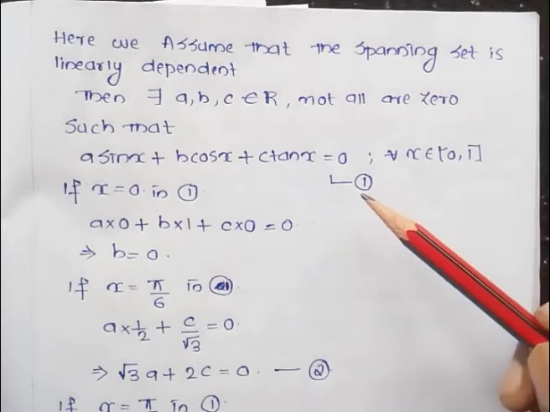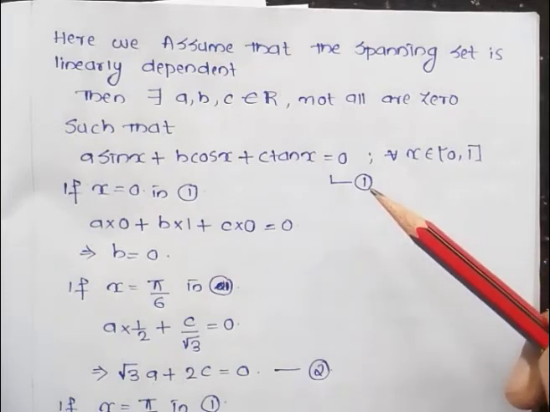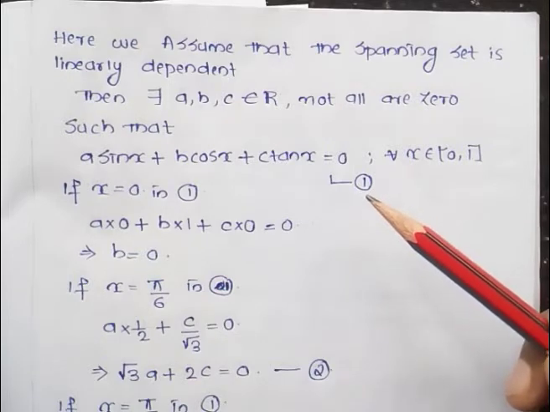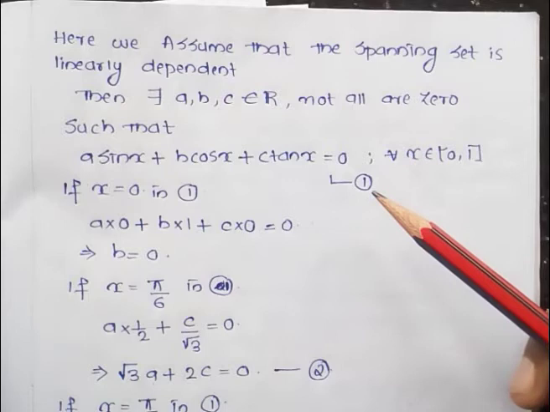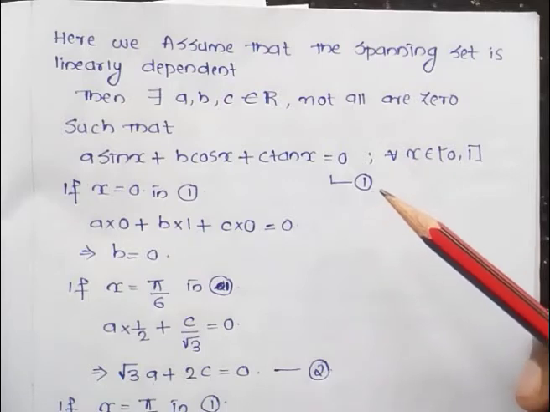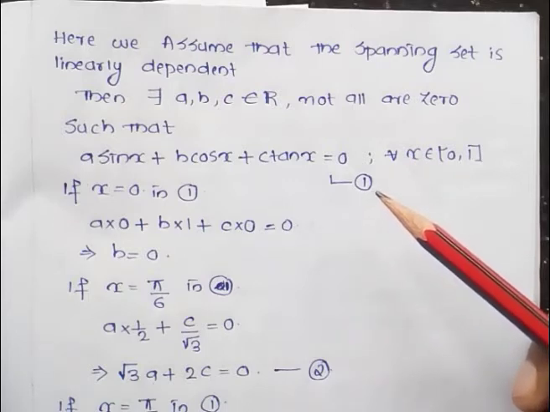Put it as equation number 1. So our aim is to check whether the set is linearly dependent or not.